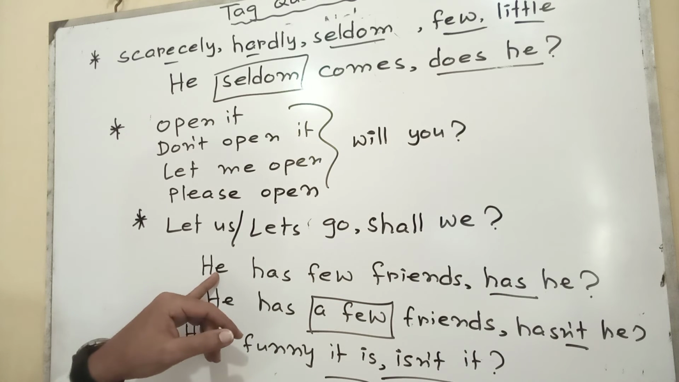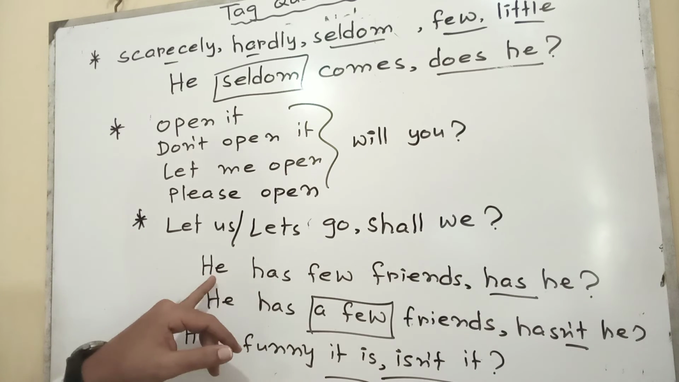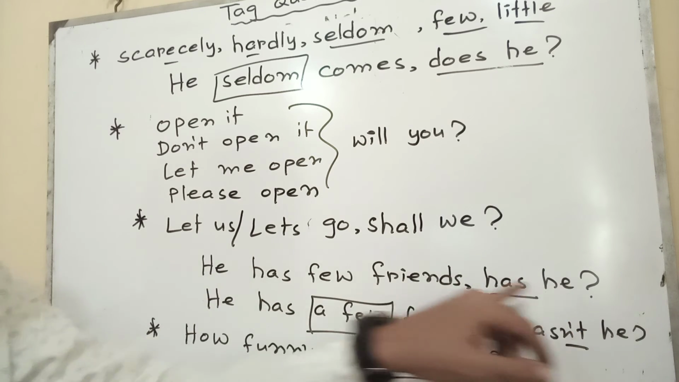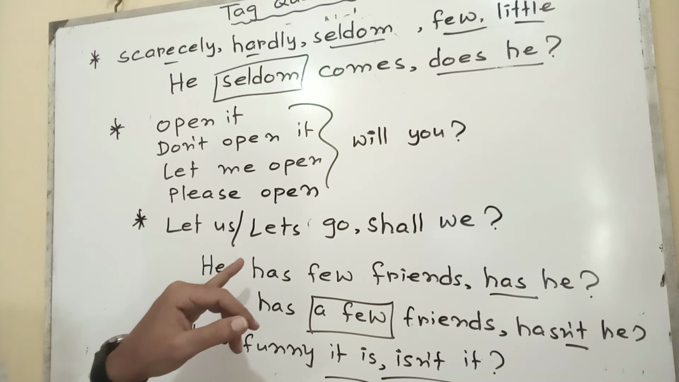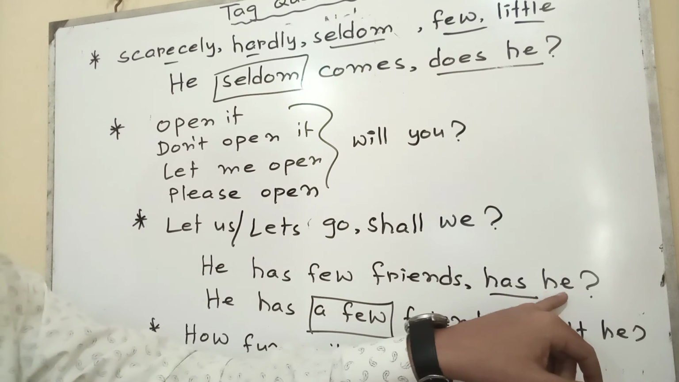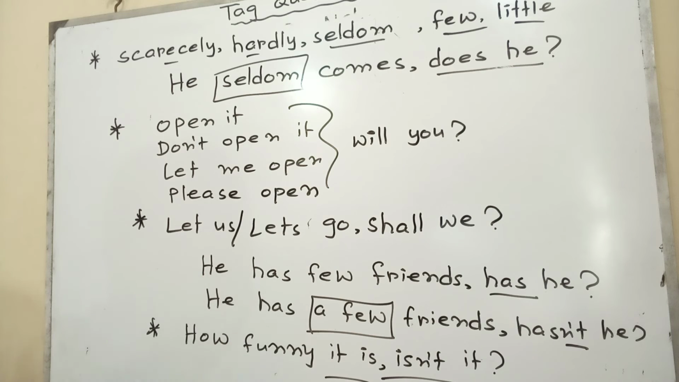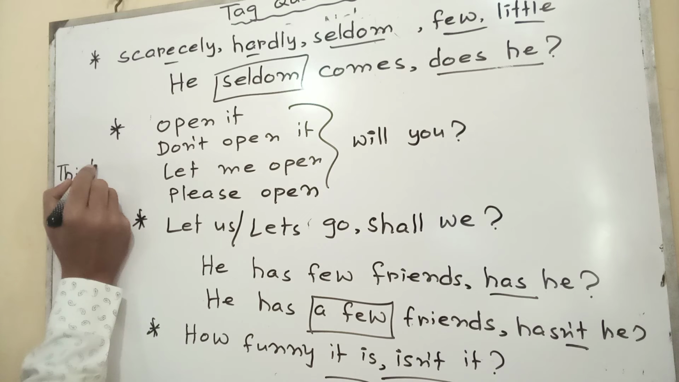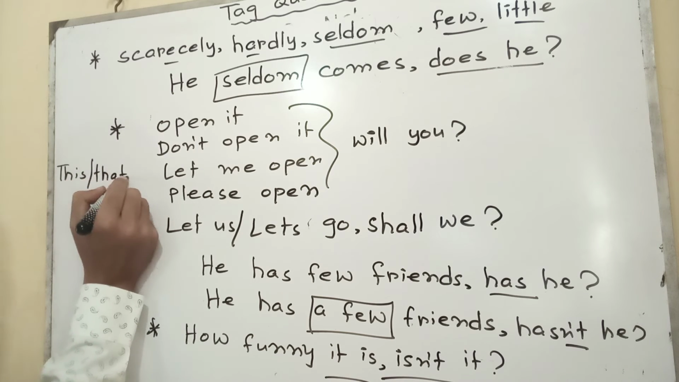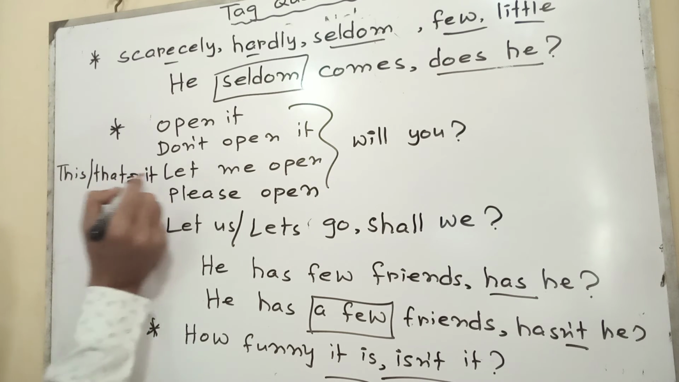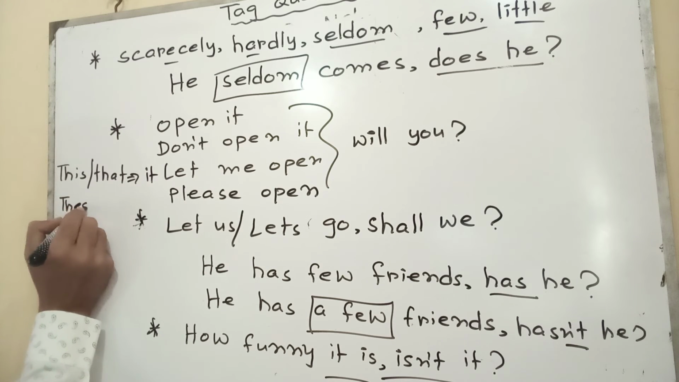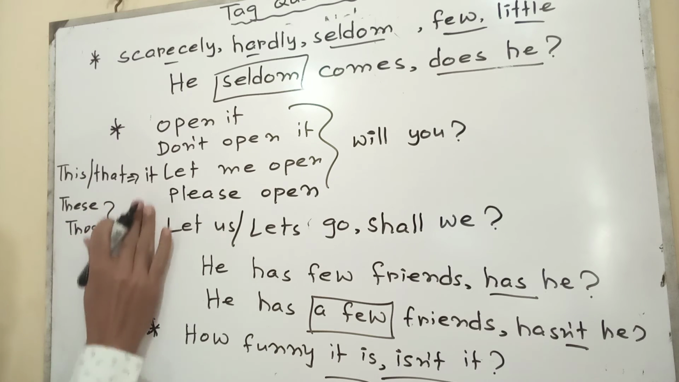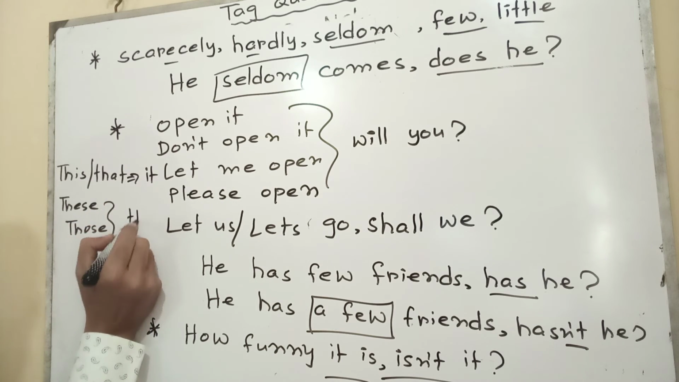If subject is male person, he will be. If subject is female person, she will be. If subject is anything, it will be. If subject is plural, whatever it is, person, man or thing, that will be they. If subject is this or that, tag will be it. If subject is these or those, at that time tag will be they, in this way.